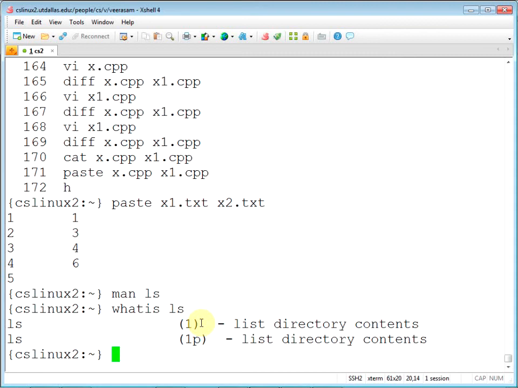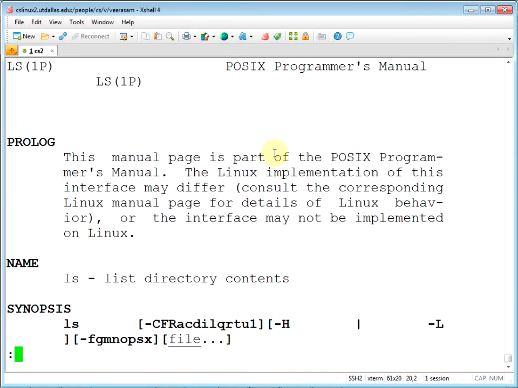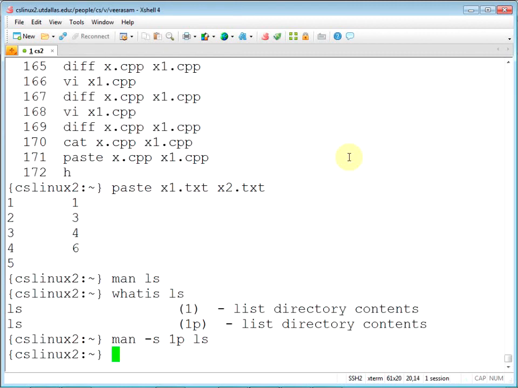There are multiple manual pages, so if you want one specific one, you can say it like that, section 1 ls. So that will be coming. Oh, it's POSIX. Okay, POSIX Programmer's Manual. Sometimes commands are listed in multiple sections too. Later we'll come across more detail. So what's the next one?